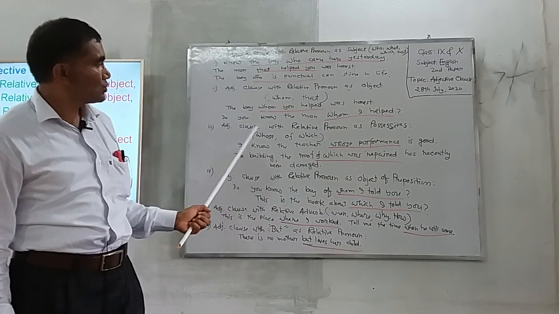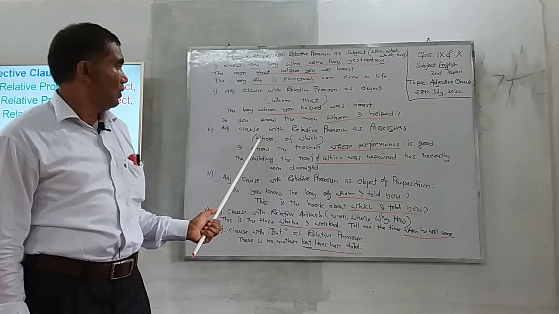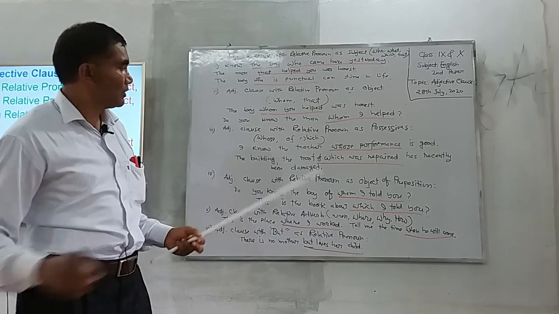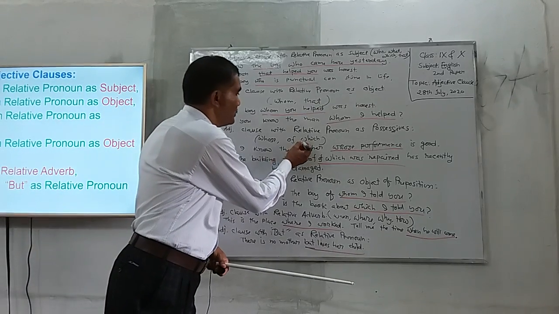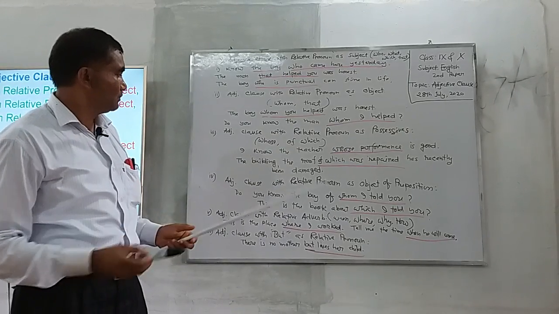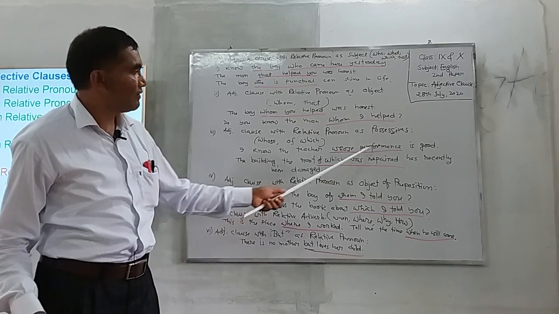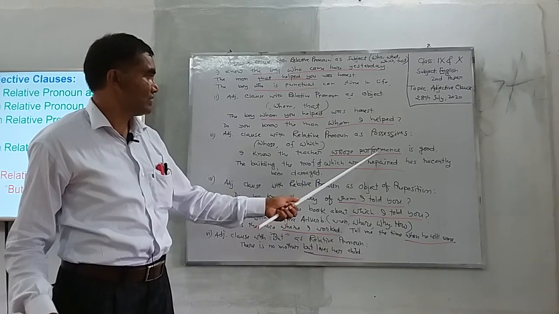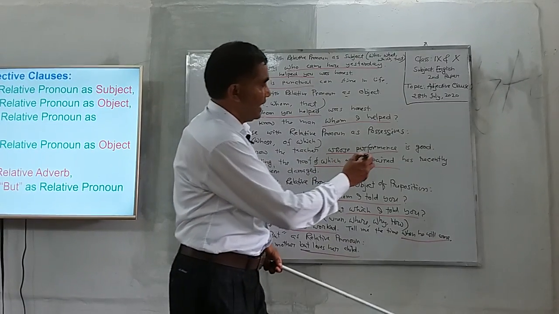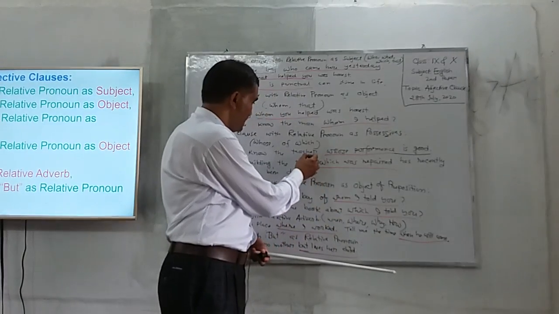Now, adjective clause with relative pronoun as possessive. Whose, of which are the possessive forms of relative pronoun. So, let us see the examples. I know the teacher whose performance is good. Whose performance is good is totally an adjective clause, because this has been placed after the antecedent the teacher.